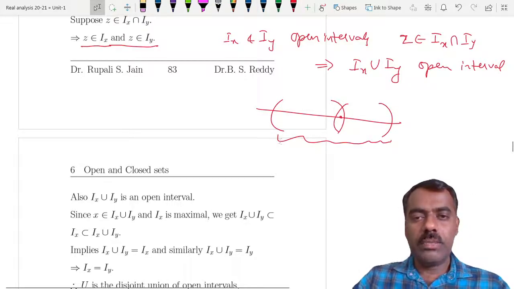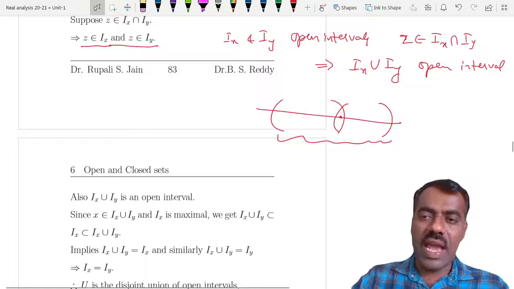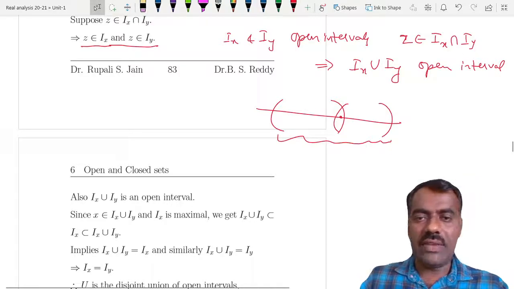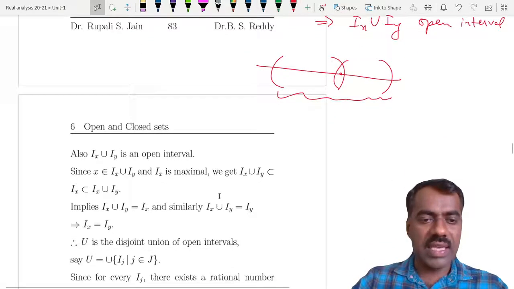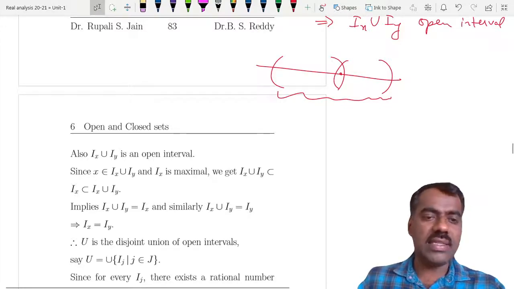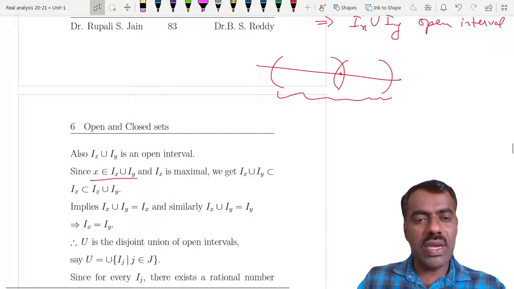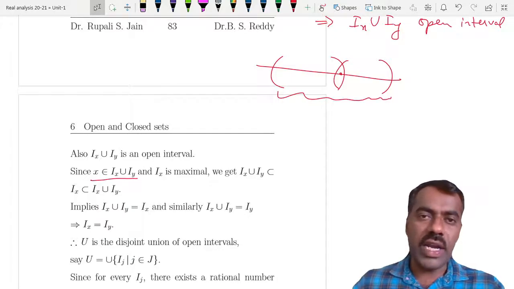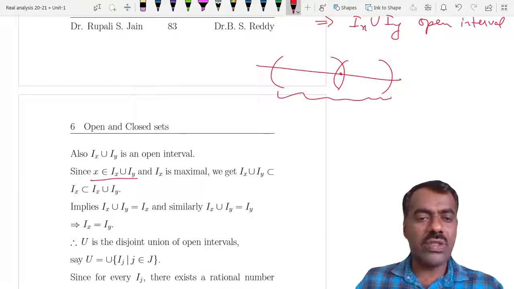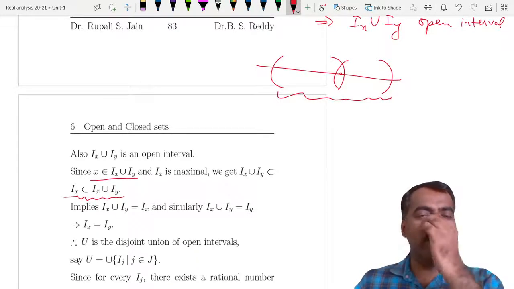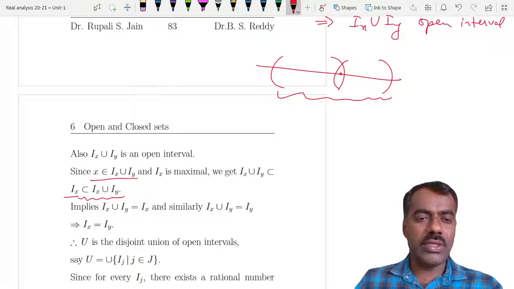So therefore we get that Ix union Iy is an open interval, and of course it contains x because Ix contains x. So x belongs to Ix union Iy, and it is also contained in U, and Ix is maximal. Therefore Ix union Iy should be contained in Ix, but we know this is obvious, Ix is always contained in the union, right? That shows that Ix union Iy is nothing but Ix, so they are equal, right?